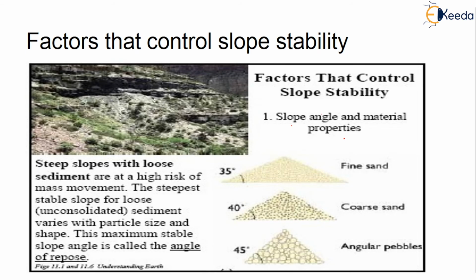The steepest stable slope for loose unconsolidated sediment varies practically with the particle size and also the shape. So the fine sand, what is the angle? It is 35 degrees. For coarse sand, it is 40 degrees, and for angular pebbles, it is 45 degrees. So we can very nicely tell that fine sand is more dangerous. The maximum stable slope angle is nothing but the angle of repose. So the angle of repose of fine sand is 35 degrees, coarse sand is 40 degrees, and angular pebbles is 45 degrees, which is stable.